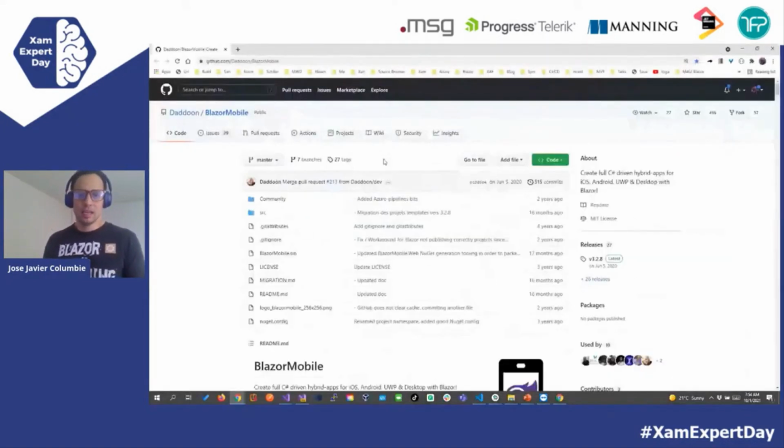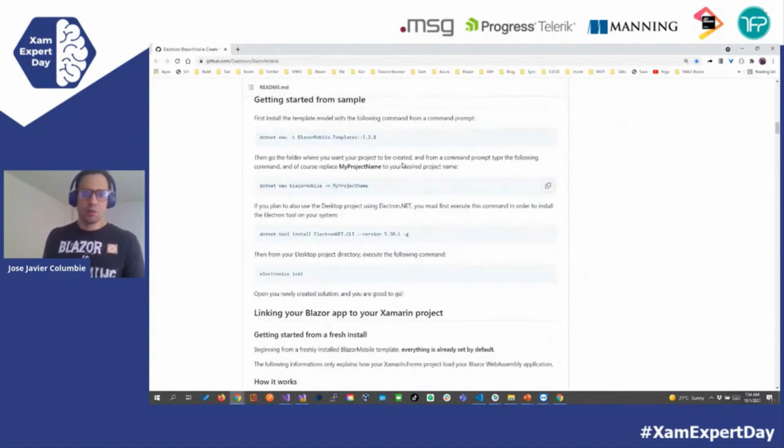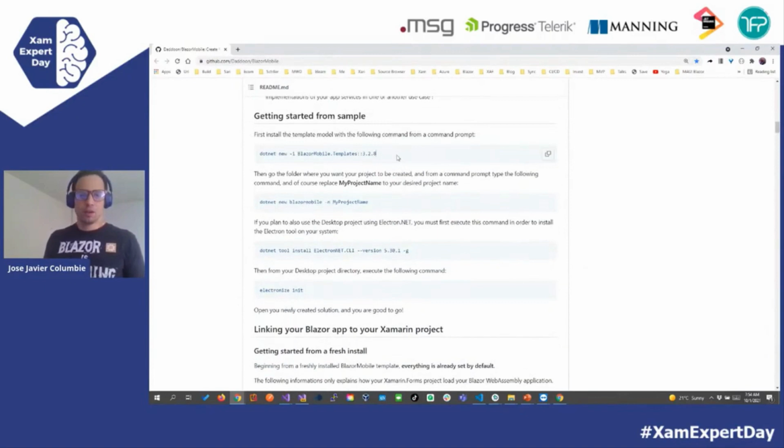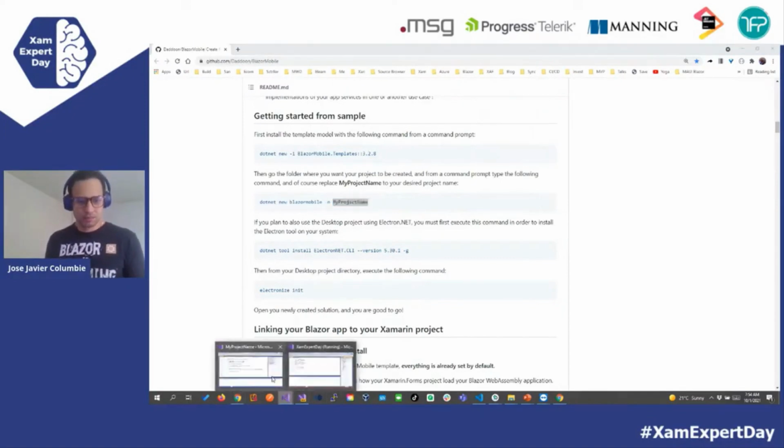So let's see it here real quick. And if you see, here are the instructions. You can go more in depth, but pretty much to get it running, the only thing that you have to do is install the template, and then create a new Blazor mobile project, however they call it, and just put any name that you want. I actually copied the same command and ran it, so my project is even called my project name. So let's see it right here.